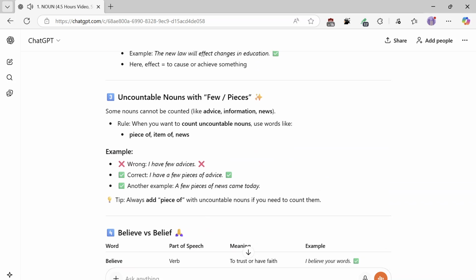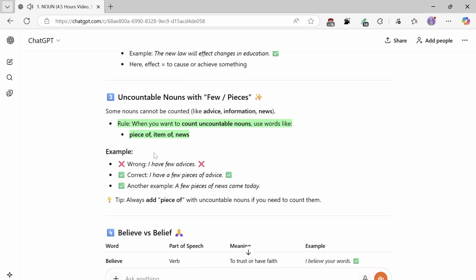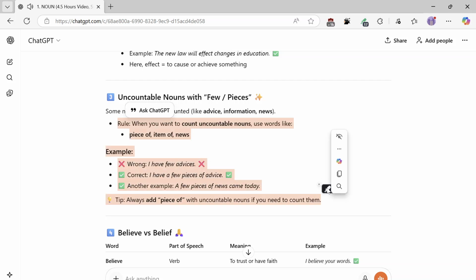Uncountable nouns with few pieces. Some nouns cannot be counted, like advice, information, news. Rule: when you want to count uncountable nouns, use words like piece of, item of. Example, wrong: I have few advices. Correct: I have a few pieces of advice. Another example: a few pieces of news came today. Tip: always add piece of with uncountable nouns if you need to count them.